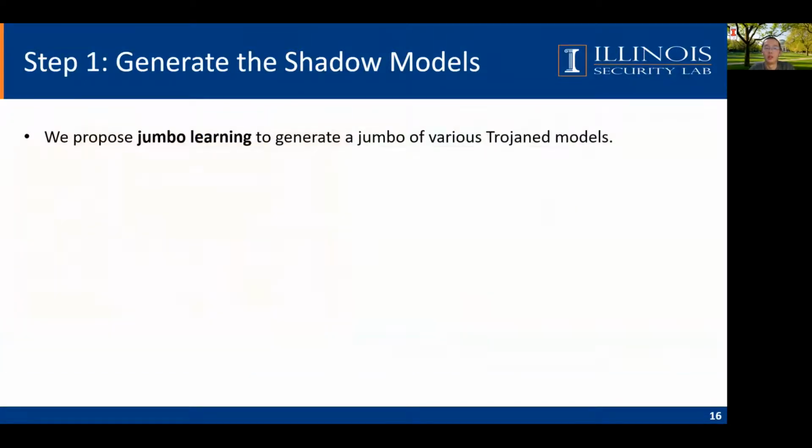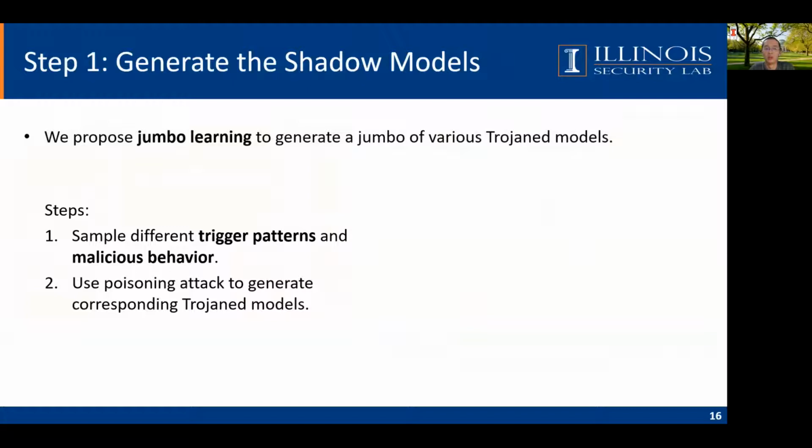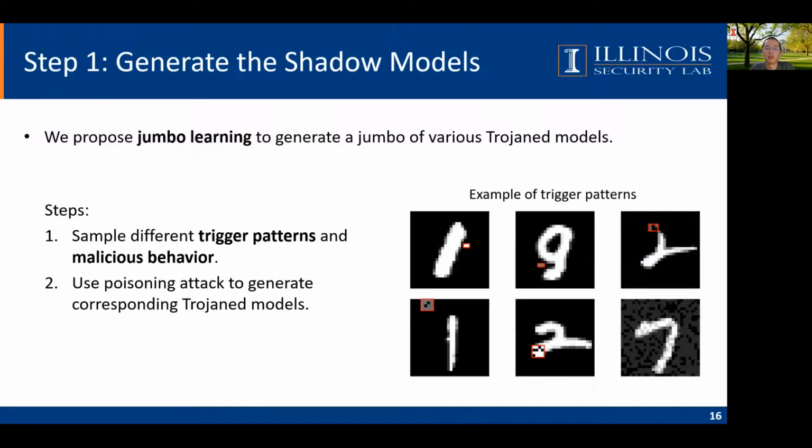Therefore, we propose jumbo learning to generate various Trojan models. We will first sample different trigger patterns and malicious behavior. Then, we use poisoning attack to generate Trojan models. That is, we will inject the data with sampled pattern and behavior into the training set, and these are examples of the generated trigger patterns.